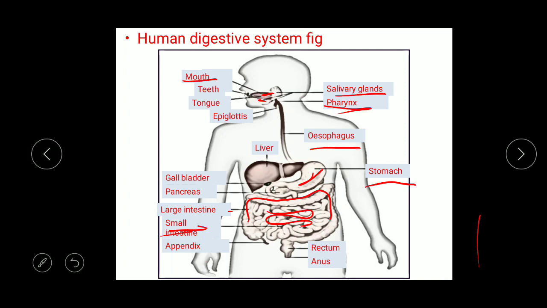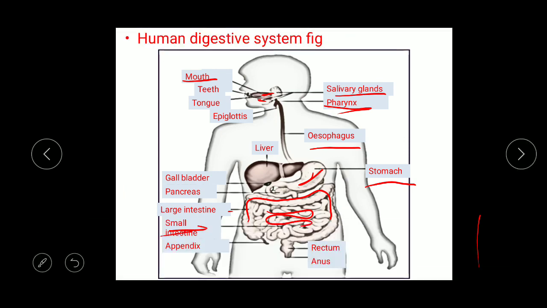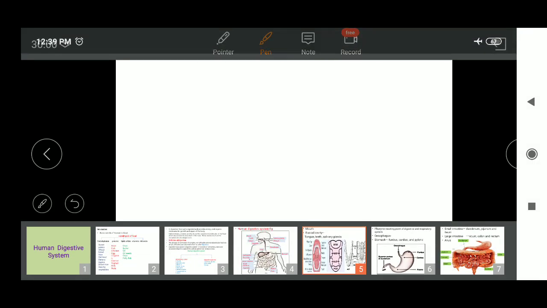Now there are associated digestive glands. First is the salivary gland which is present in the buccal cavity. Second is the liver, and third gland is the pancreas which is present in between the loop of the duodenum. So see in detail the digestive system. See mouth. Mouth is the first opening which is guarded by lips.